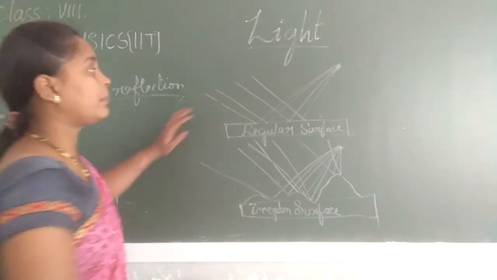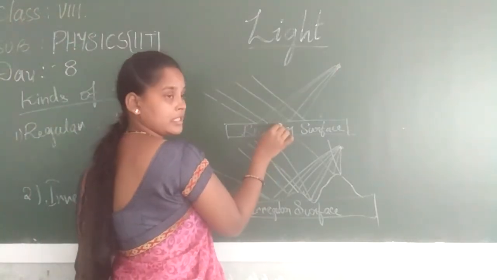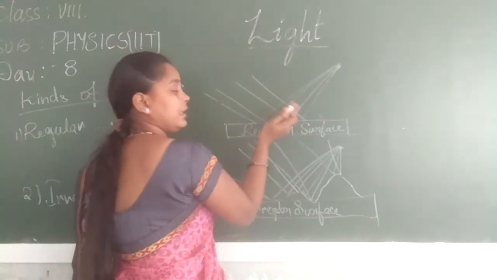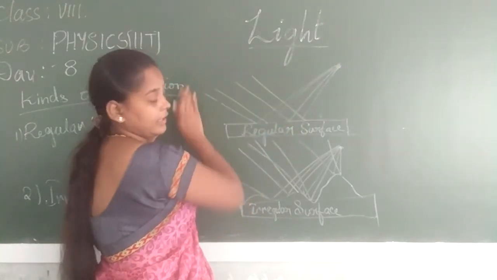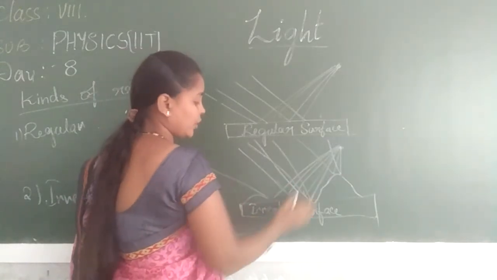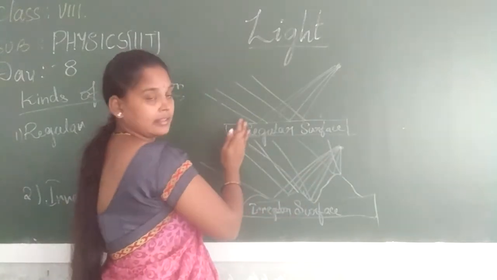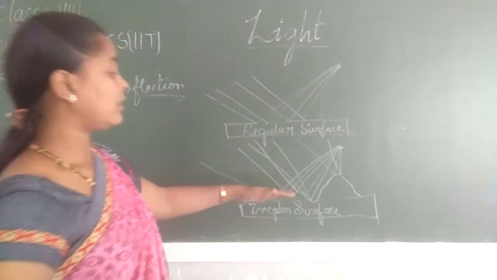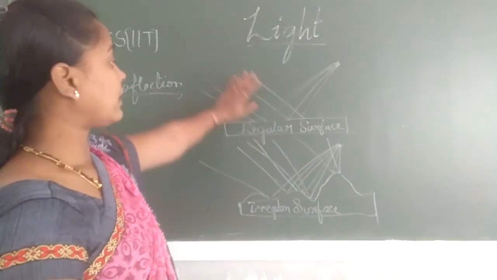A parallel beam of light falling on a regular surface will be reflected as the same parallel beam, whereas a parallel beam of light falling on an irregular surface will be scattered or diffused. The lines will be diffused, not regular as usual.